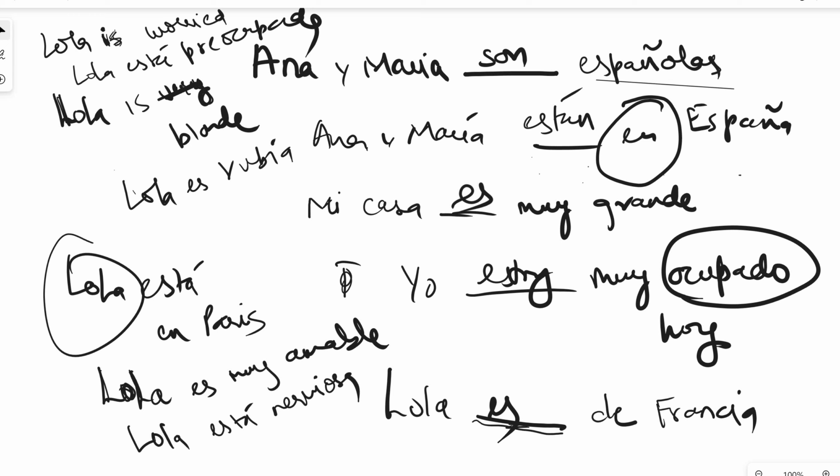My house is next to the beach. The market is next to the temple. The temple is behind the church. There's a park in front of the church. The boys are outside the house. The cat is under the table. The book is on the table. So, with prepositions of places, you always use the verb estar.